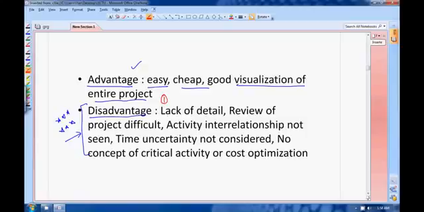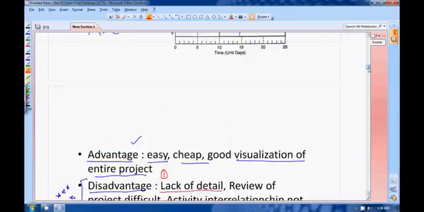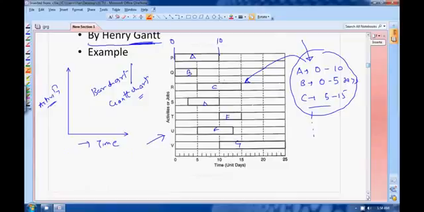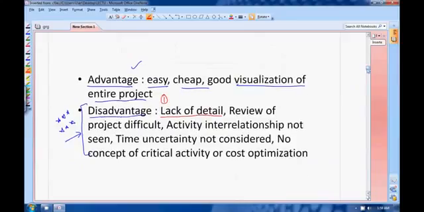First one is lack of detail. As you can see, there is not much mentioned in this type of curve. There is not much mention of the intermediate milestones. You cannot have any variation in time, you cannot check your project, you cannot reschedule your project. So all these things are not mentioned, so that is leading to lack of detail.